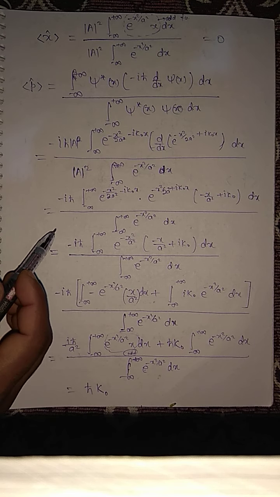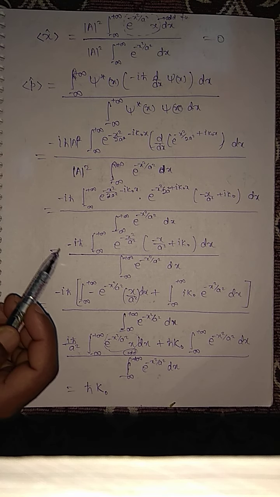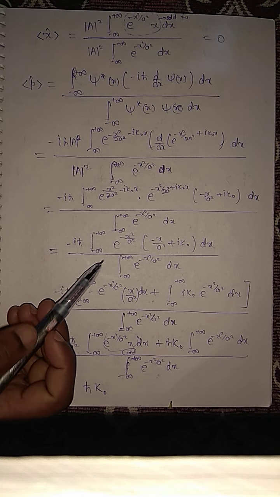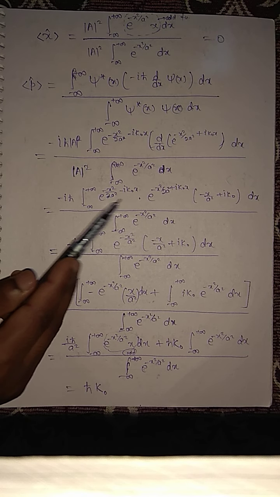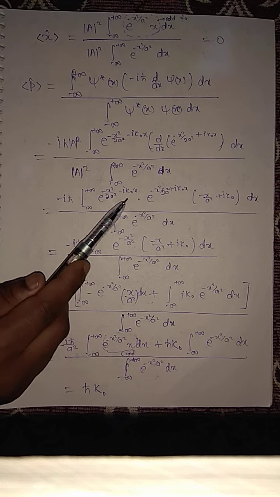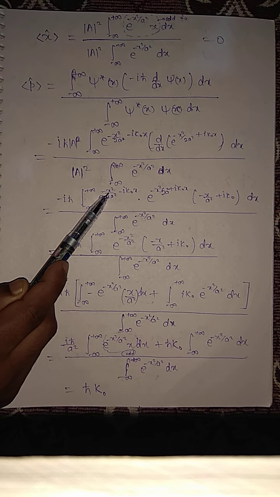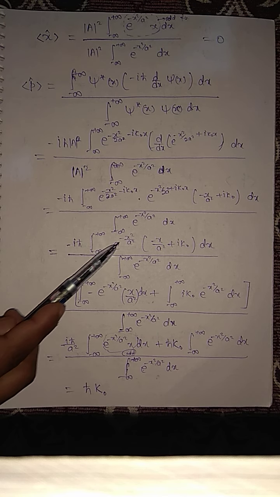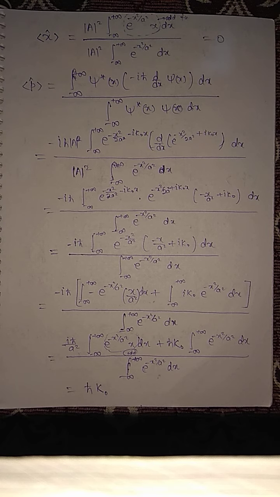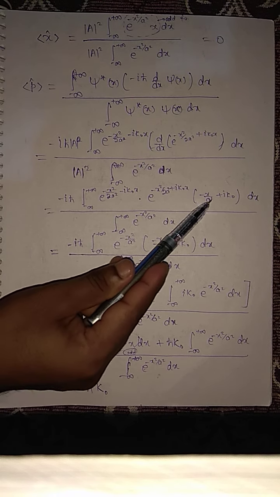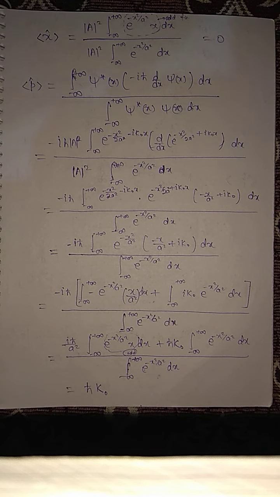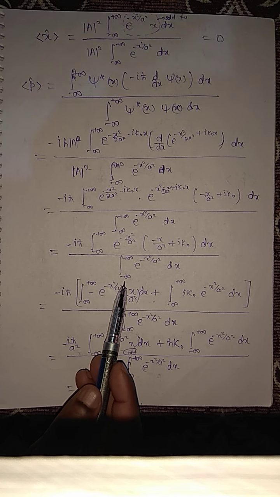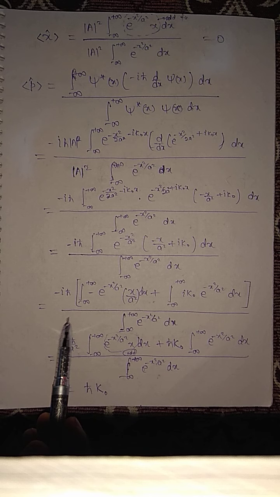Now integrate these two terms. In short, you have this and this: minus x squared by a squared, because the minus and plus i k naught x terms will be cancelled out, and minus x squared by 2a squared and minus x squared by 2a squared will make minus 2x squared by 2a squared, and the 2 and 2 will be cancelled, so you have only minus x squared by a squared. And this term you have minus x by a squared plus i k naught dx, and in the denominator, the integral from minus infinity to plus infinity of exponential of minus x squared by a squared dx.